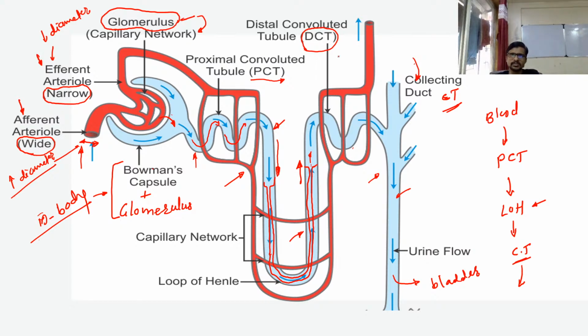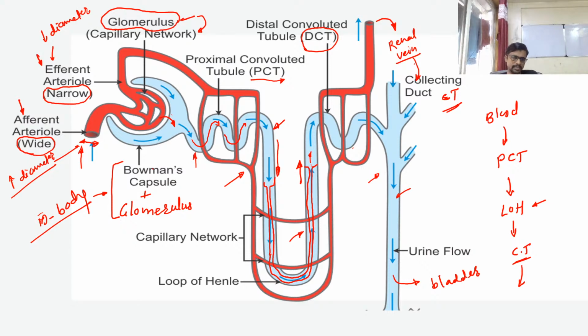This capillary network moves toward the veins, and it ends into the vein. We call it a renal vein, and we already discussed in the last lecture what a renal vein is. Each and every nephron has its own capillary structure which collects the necessary material again from the urine and moves toward the next part of the kidney, and they come together to form a larger vein.